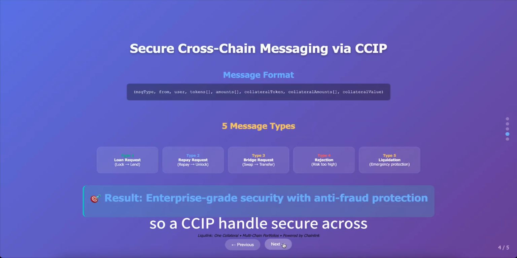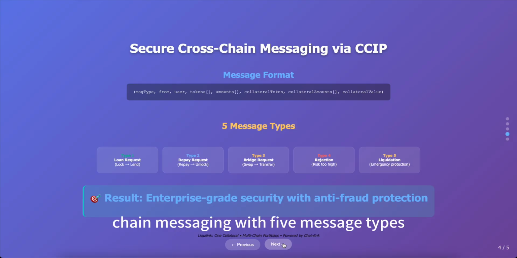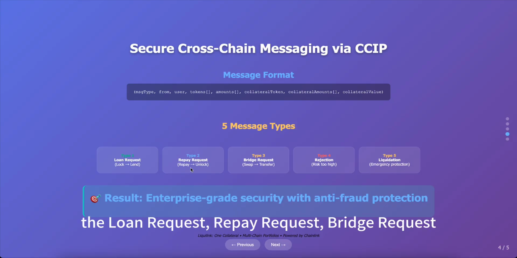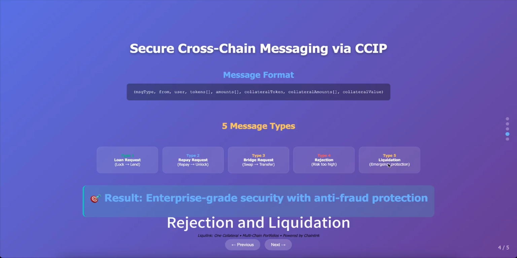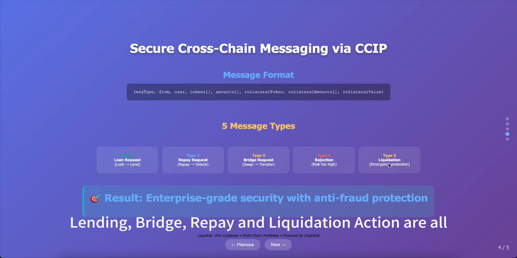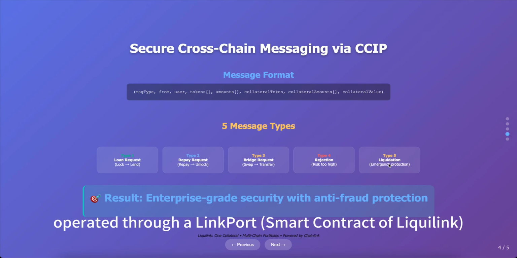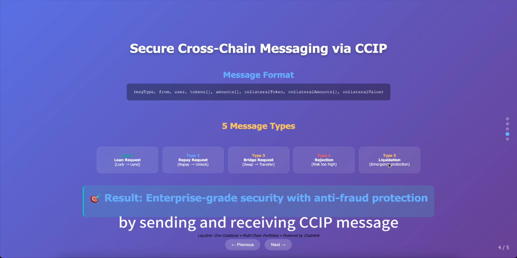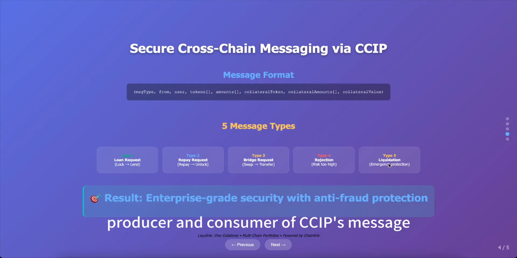So CCIP handles secure cross-chain messaging with 5 message types: the loan request, repay request, bridge request, rejection, and liquidation. Each token on each chain has a separate funding pool. Lending, bridge, repay, and liquidation actions are all operated through LinkPort by sending and receiving CCIP messages. LinkPort is both the producer and consumer of CCIP messages.